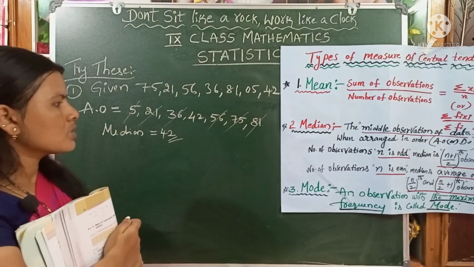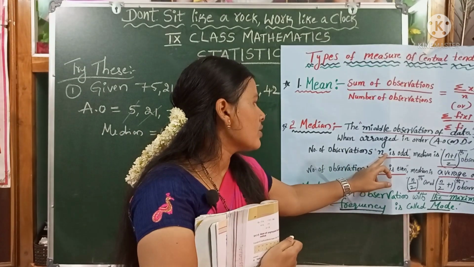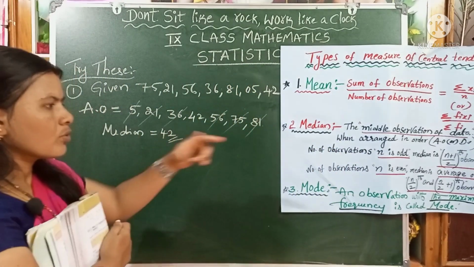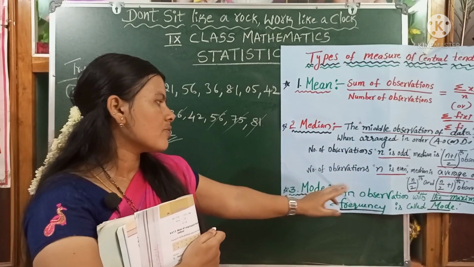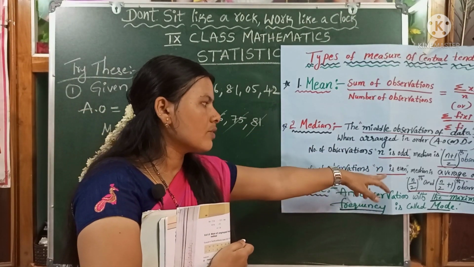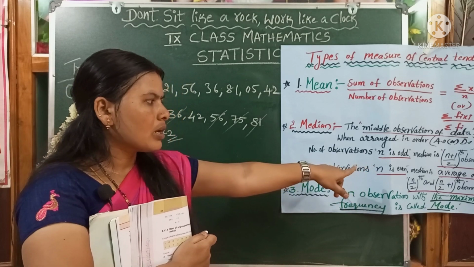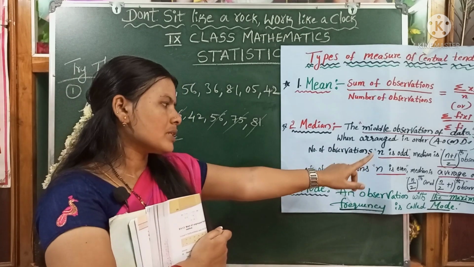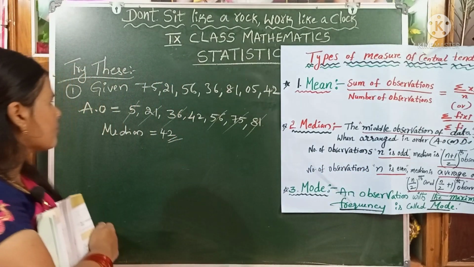Then we have to use the formula. If the number of observations n is odd, we use the formula (n plus 1) by 2th observation. If the number of observations n is even, we use the formula average of the n by 2th and n by 2 plus 1th observations. That is the median of the given data.